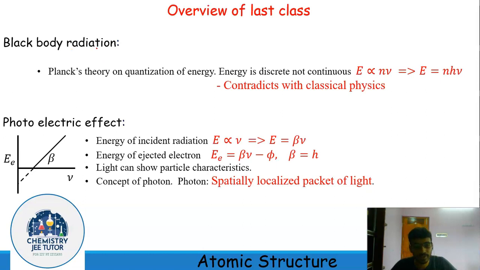In the last class, we have seen that to explain the experimental findings of blackbody radiation, Planck introduced the concept of quantization of energy. It said that energy is discrete and not continuous, which contradicts classical physics and opens a new era in physics. And we have also discussed that Einstein employed the concept of quantization of energy to explain the experimental findings of the photoelectric effect. This experiment shows that light also can have particle characteristics, which coined a new term, photon.